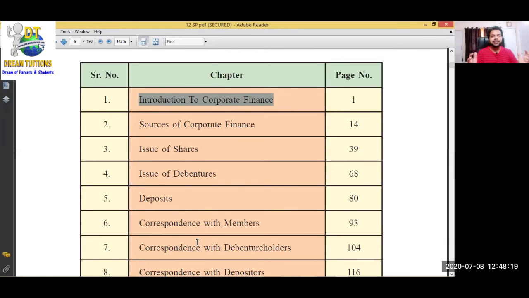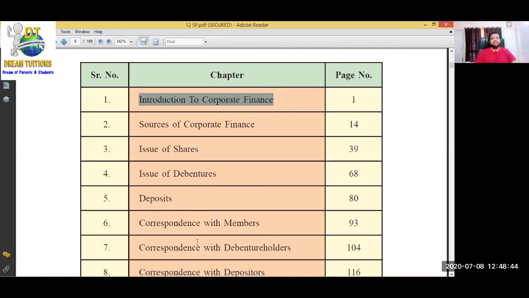We need money. Money is required to start the business, to start the company, to operate the company, as well as to expand the business. So we need money every time to continue our company, whether to start it, to operate it, or even while expanding it.